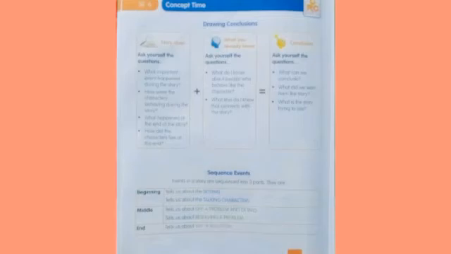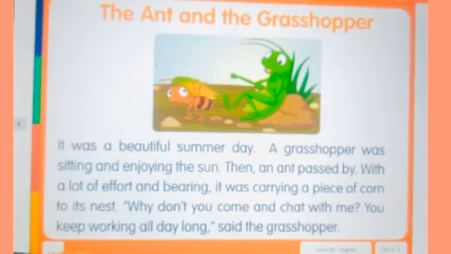Okay. For this drawing conclusion, first we are going to listen to the story. Here they give a story. Please listen to the story carefully. The story's name is The Ant and the Grasshopper. It was a beautiful summer day.